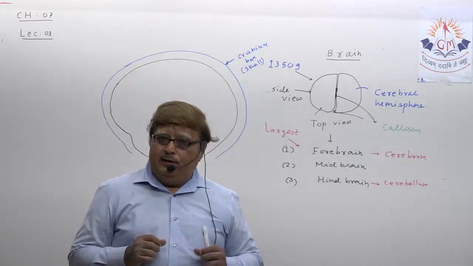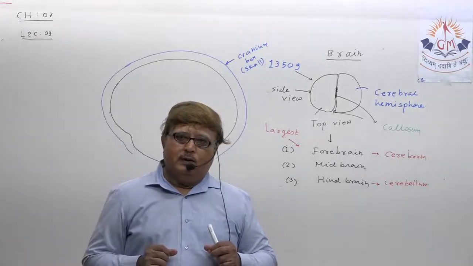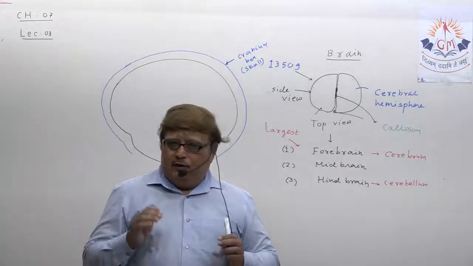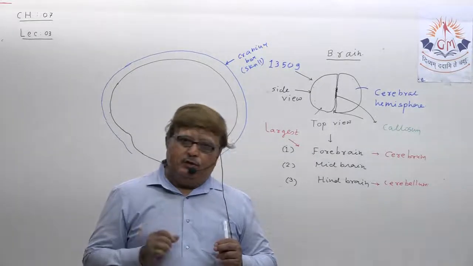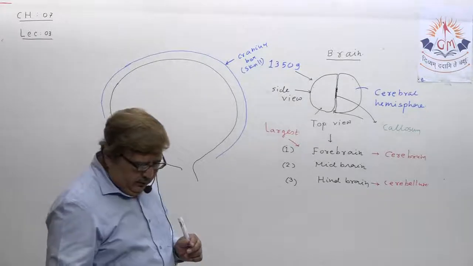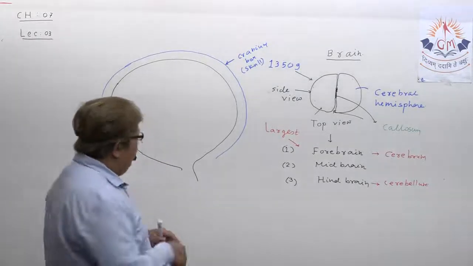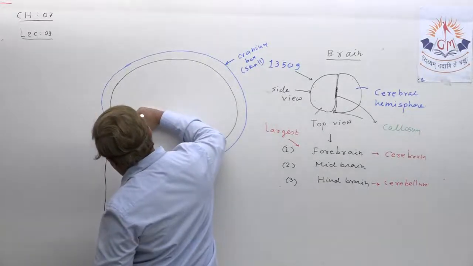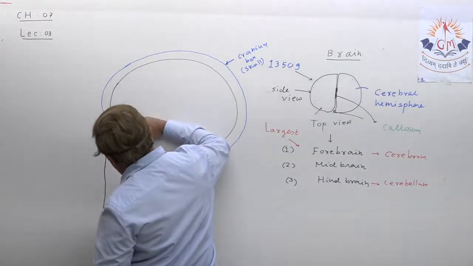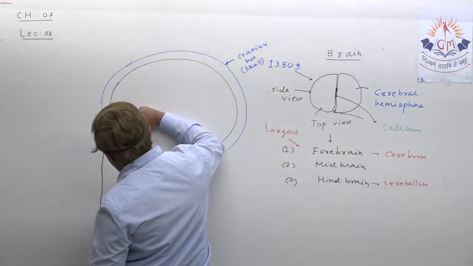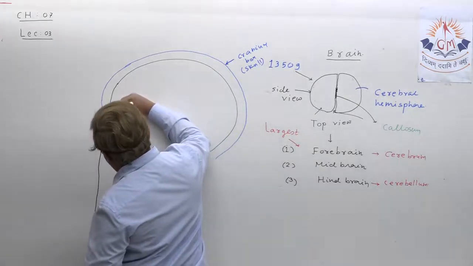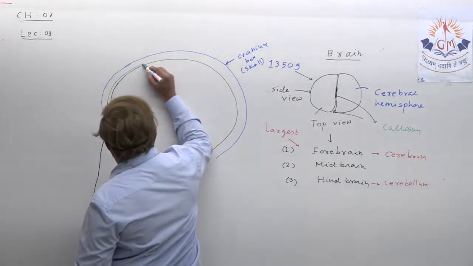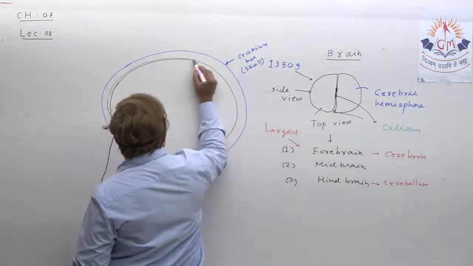There are three layers of meninges, a specific type of layers which try to protect our brain. Understand? We are just showing it here. These three layers of meninges try to protect our brain from any type of mechanical shock or injury.